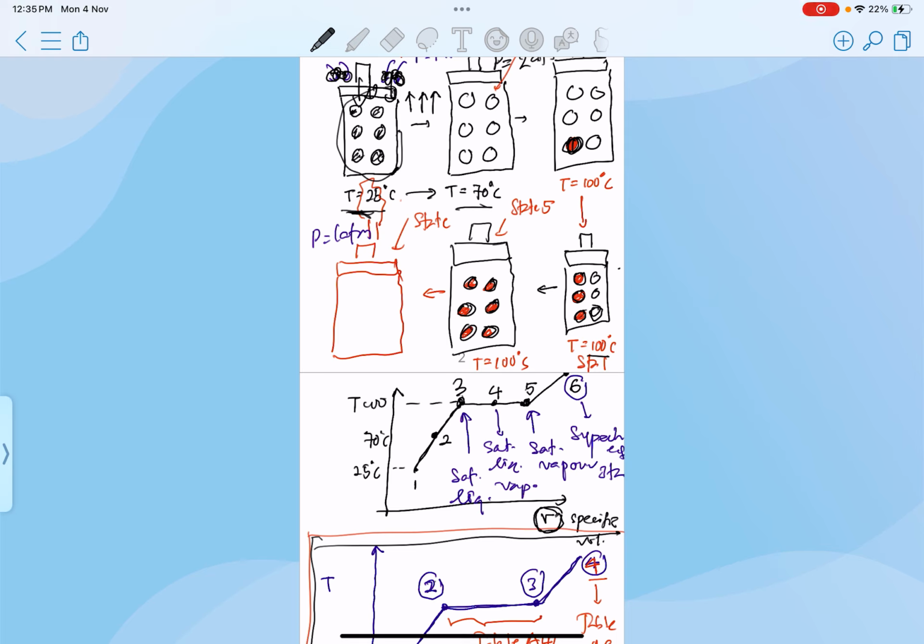As I explained before, the specific volume is equal to volume divided by mass. Once you heat up something, the volume is going to be increased. By using common sense, you should know that once you heat up something in a closed container, the volume is going to be increased. That's why I get an increased specific volume over here. And then, let's say I start with liquid water. See, I got liquid water.